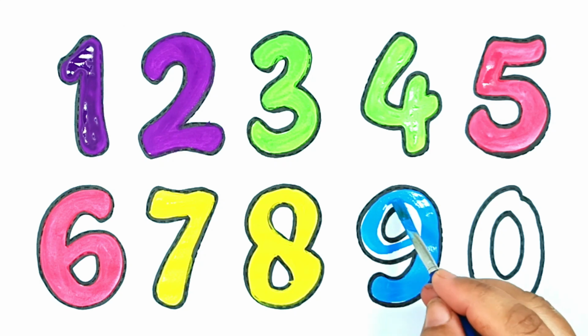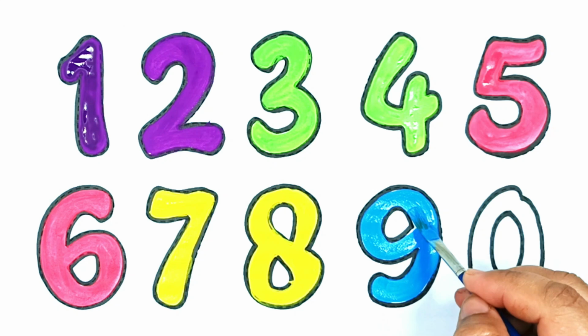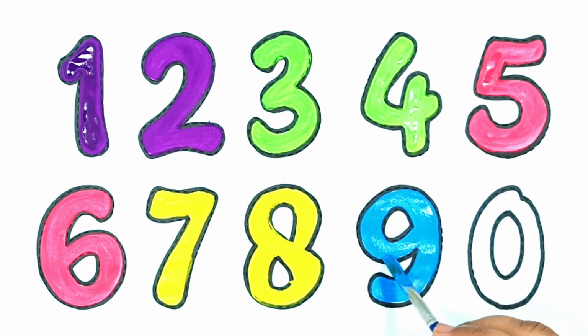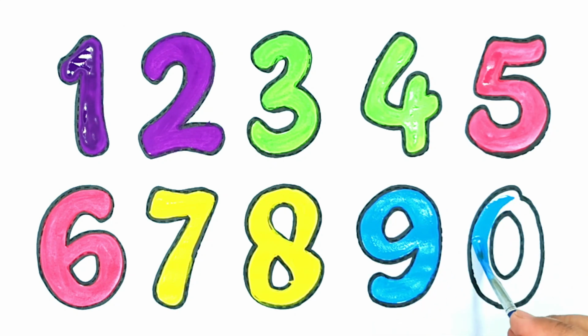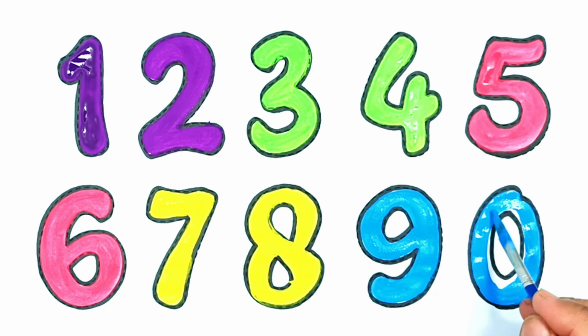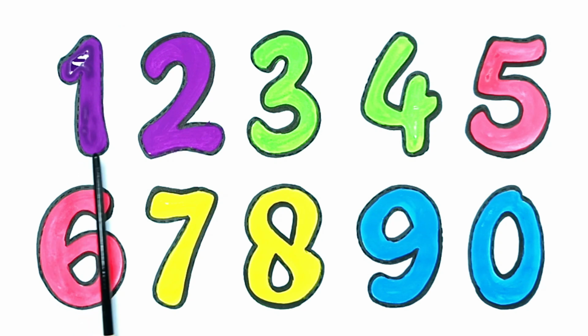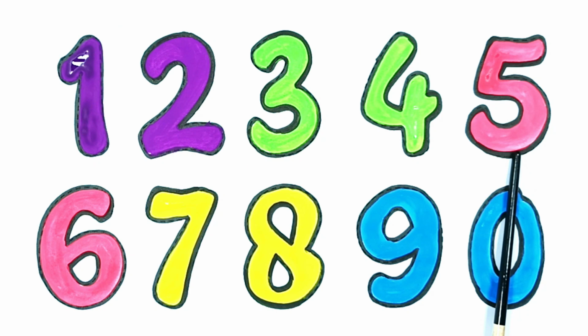The mouse takes the cheese, the mouse takes the cheese. Hi ho the dairy-o, the mouse takes the cheese. 9. Nine fish swim. The cheese stands alone, the cheese stands alone. Hi ho the dairy-o, the cheese stands alone. Hi ho the dairy-o, the cheese stands alone. 0. 1, 2, 3, 4, 5, 6, 7, 8, 9.